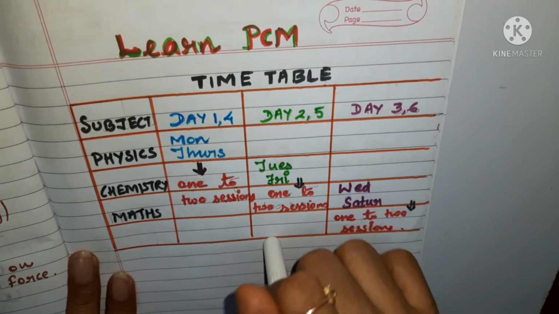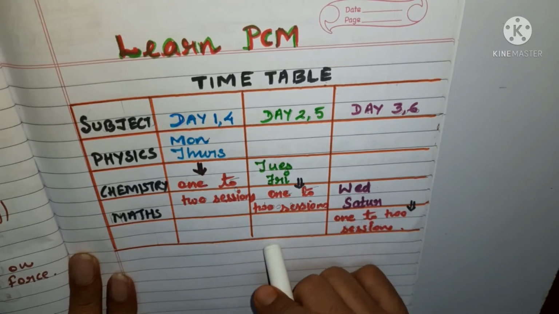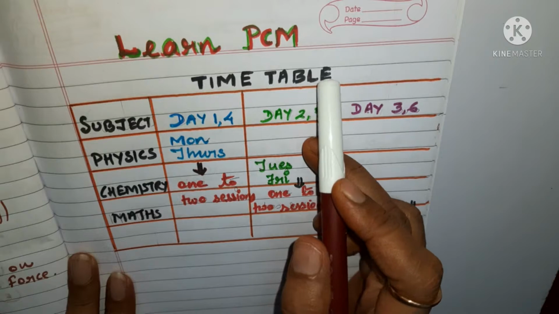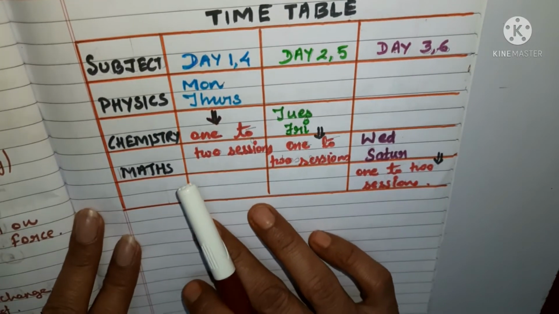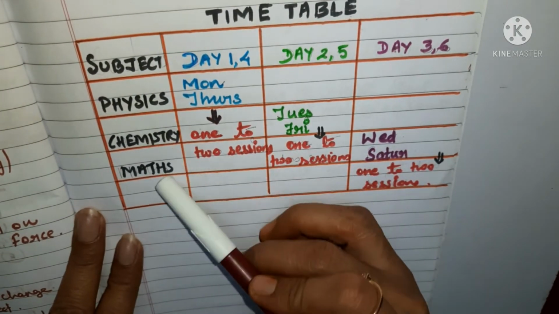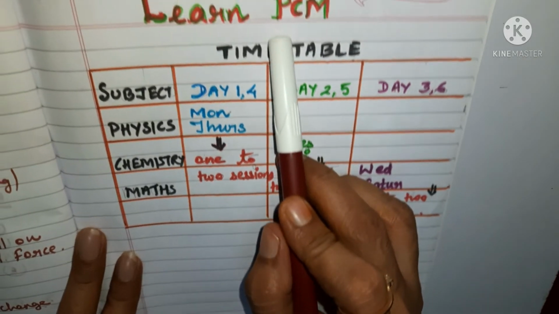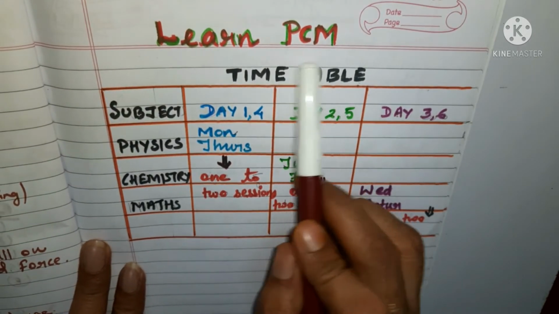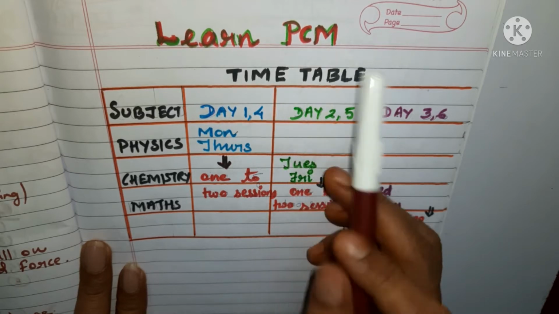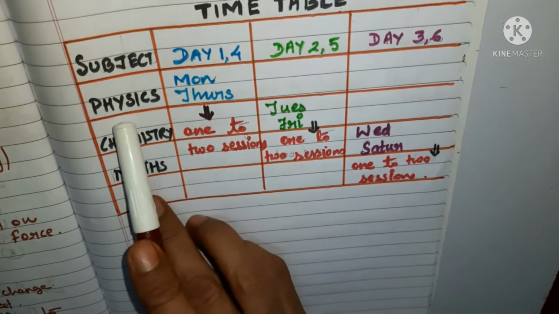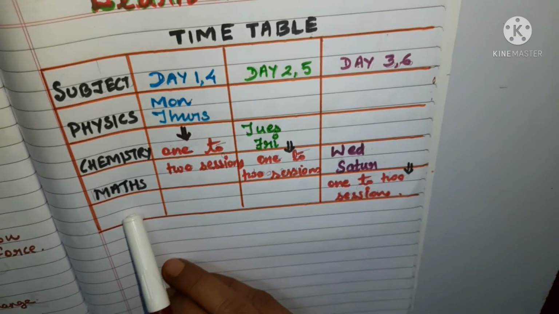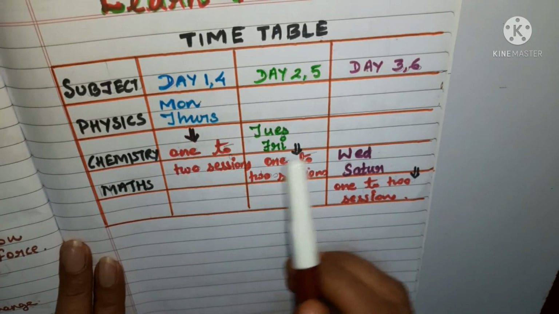So this is the timetable which we are going to follow at our YouTube channel Learn PCM, and you can see here we are going through 3 subjects. We are going to take 3 of the subjects, which is physics, chemistry and maths as per the Learn PCM. You can see the topic also, PCM, physics, chemistry, maths, and in these three subjects you can see the days are allotted.